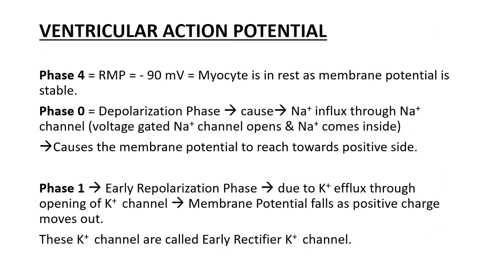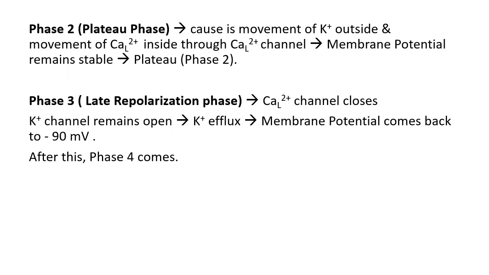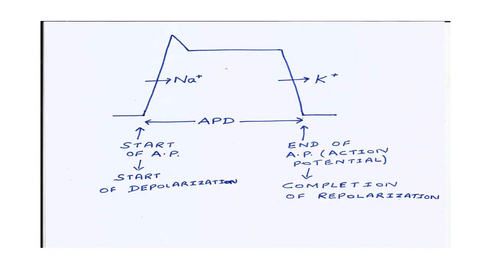Now ventricular action potential. You can see here again, phase 4 RMP is minus 90 millivolt. Phase 0 depolarization phase. Phase 1 early repolarization phase. Phase 2 plateau phase. Phase 3 late repolarization phase. This is the figure of ventricular action potential.